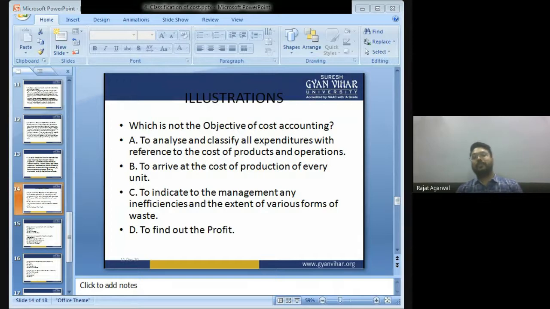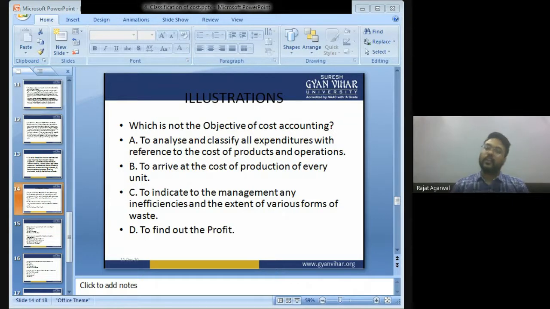Okay, let's do some illustrations. Which is not the objective of cost accounting? A, to analyze and classify all expenditures with reference to the cost of production operation. B, to arrive at the cost of production of each unit.